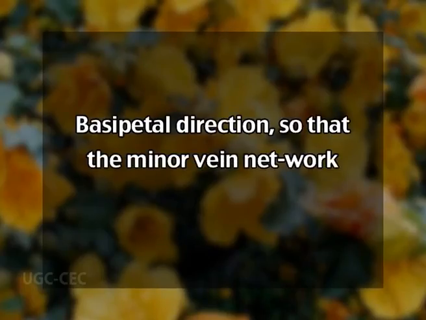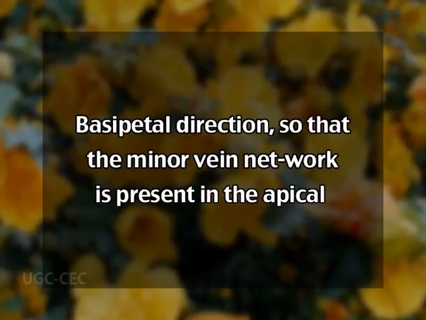These phases overlap to a greater or lesser degree depending on the duration of leaf growth and the number of discrete orders of venation. Formation of minor veins usually proceeds in a basipetal direction, so that the minor vein network is present in the apical region of the leaf, while secondary veins are still forming near the leaf base.